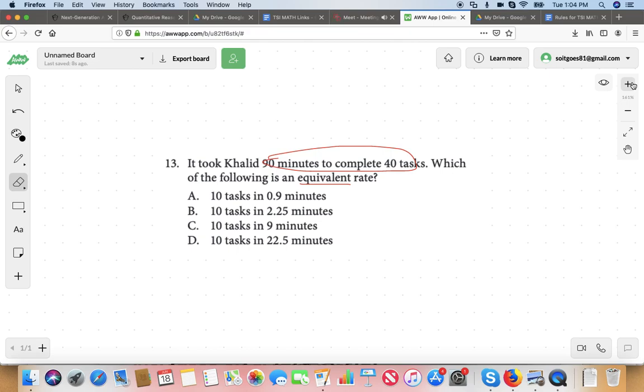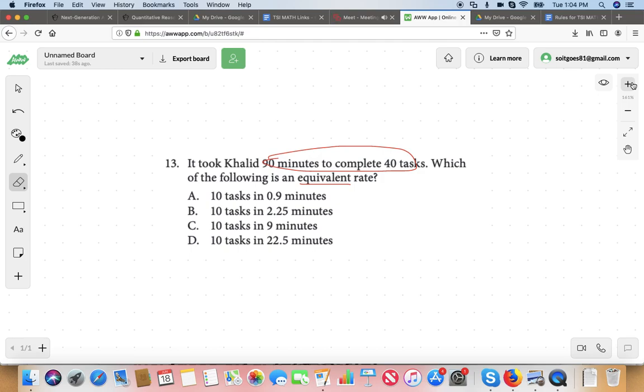I think that's less than a task per minute. I know it is. Because if it was 40 minutes, then it would be a task per minute. Right? But if it was 80 minutes, let's say it was 80 minutes, then it's easy. It's taking him 2 minutes to do every task. If it was 80 minutes.